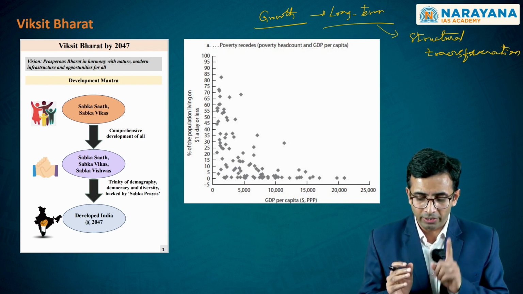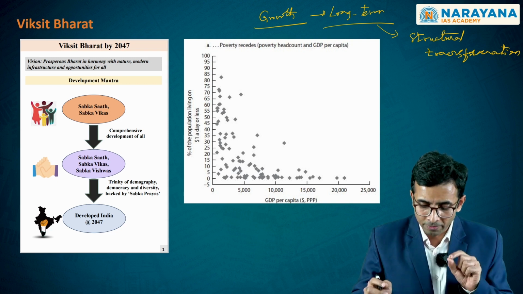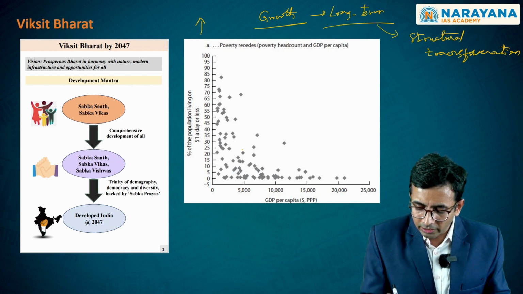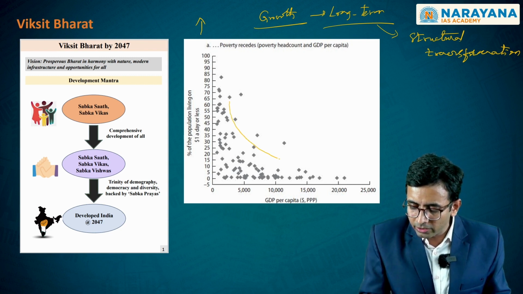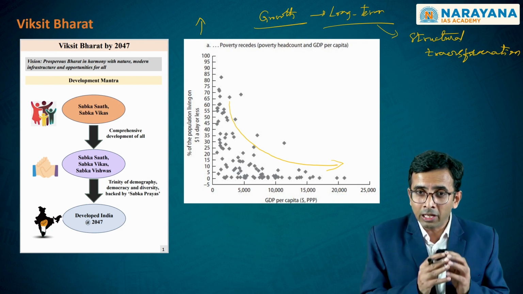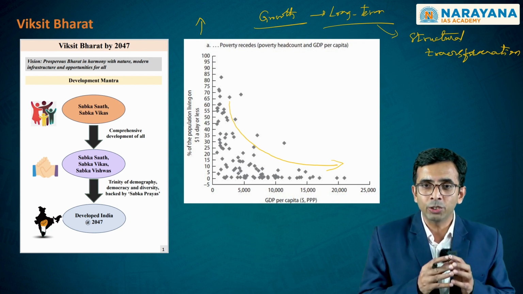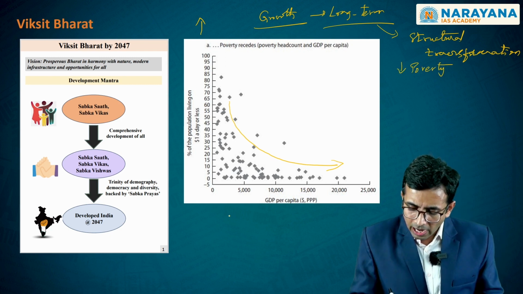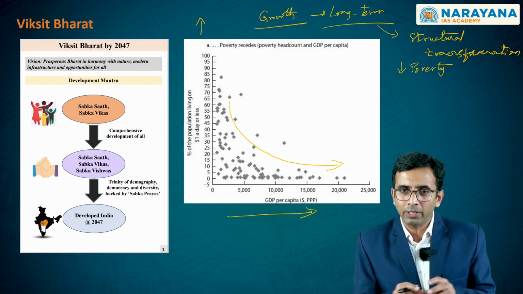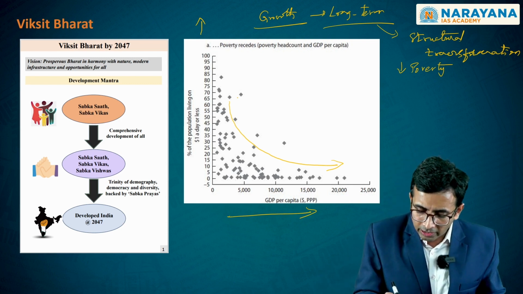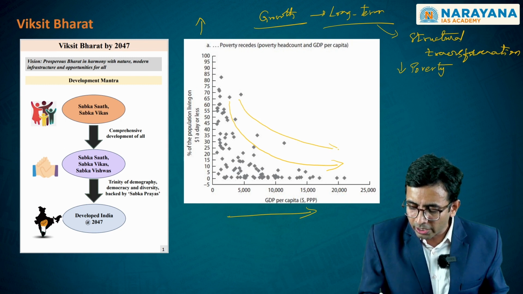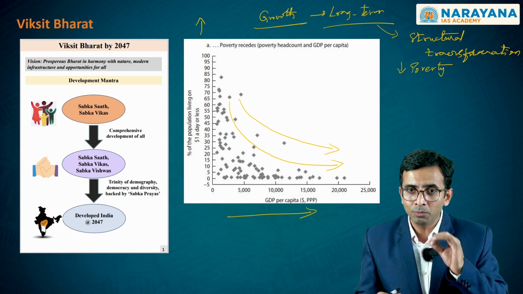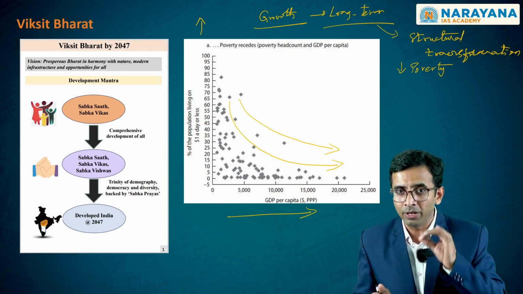For this structural transformation to occur over this long-term period, there are certain very positive and beneficial effects that must happen within the economy. The first such beneficial aspect is that as you grow higher, we see in the world data that the population-based distribution of income will lead to a situation wherein poverty would be coming down. You clearly see that as the GDP per capita, that is per capita income, is increasing, the poverty levels within those economies are also declining. So over long-term periods, this long-term growth rate as a strategy will have this beneficial effect.